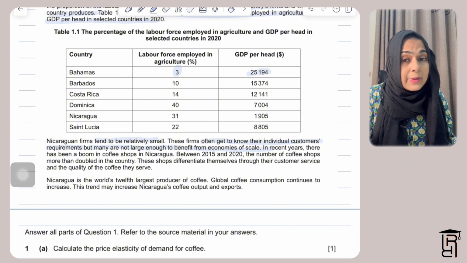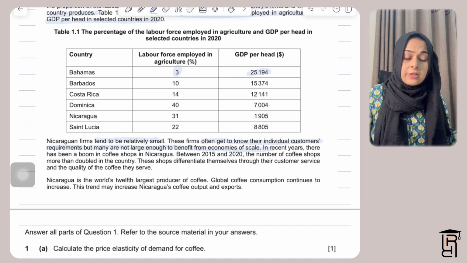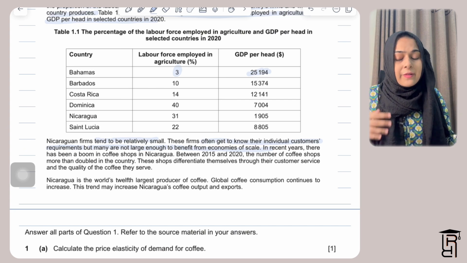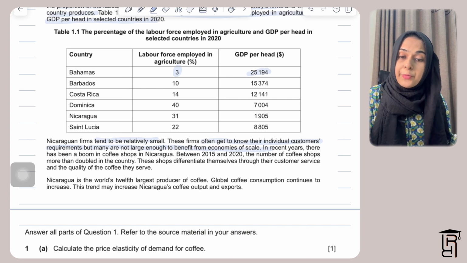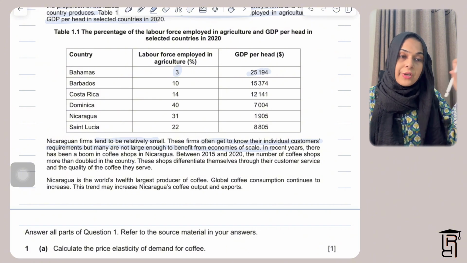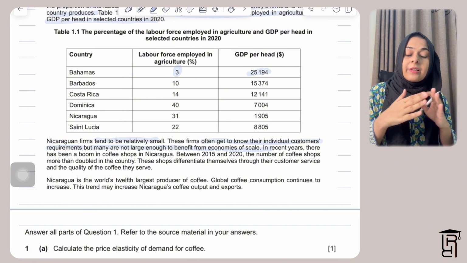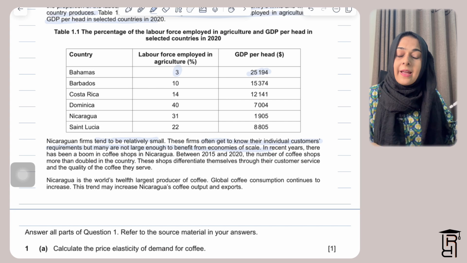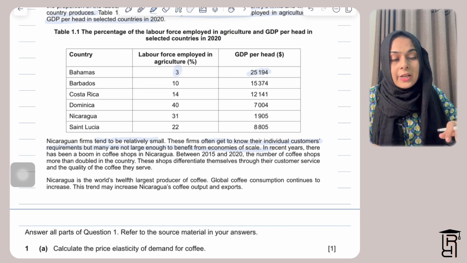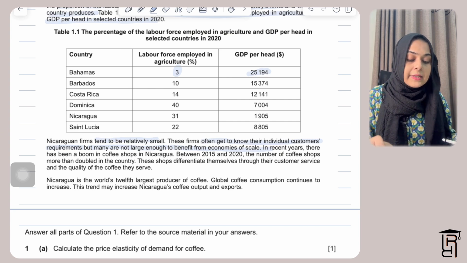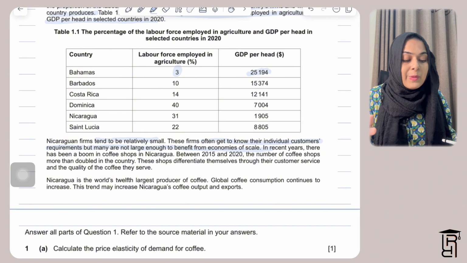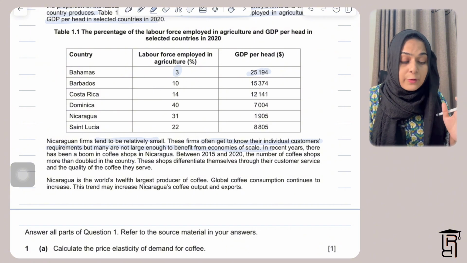A business benefits from this only and only if they are large enough. And the advantage of it is that the average cost of production, so the total cost, is now split on a greater number of units, which means that the average cost, that is cost per unit, goes down, and that can be passed down to consumers in the form of lower prices.